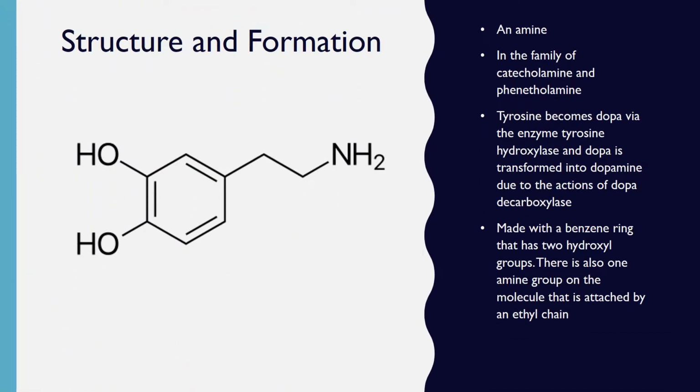Next, I want to talk about dopamine's structure and its formation. So, to start with its structure, it's an amine. It's in the family of catecholamine and phenethylamine. And it's formed when tyrosine becomes dopa via the enzyme tyrosine hydroxylase, and dopa is transformed into dopamine due to the actions of dopa decarboxylase. Dopamine is made with a benzene ring that has two hydroxyl groups. There's also one amine group on the molecule that is attached by an ethyl chain.